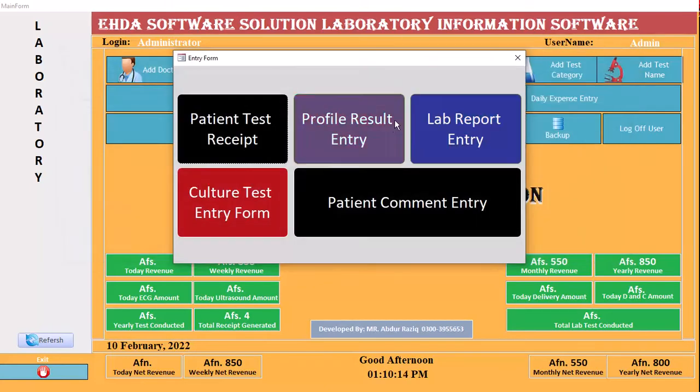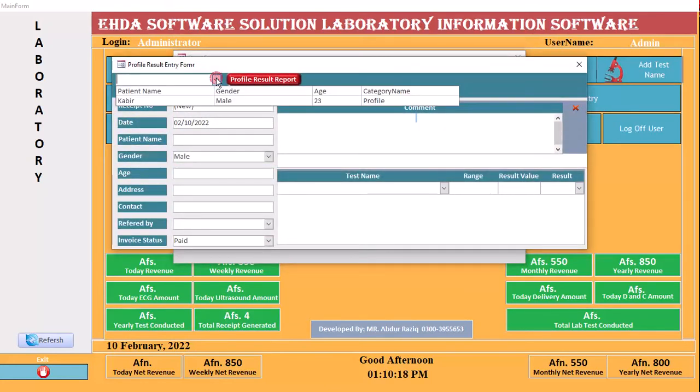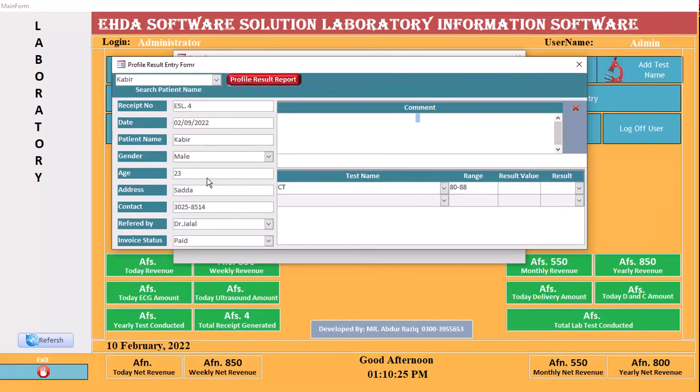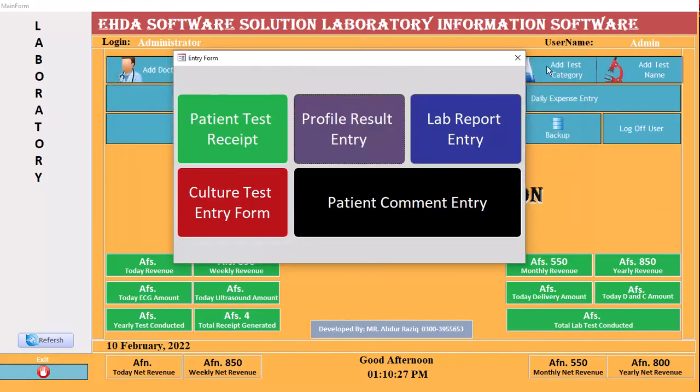Okay, you also said to me that profile test should only show the profile result. If you see here, only Kabir is the only profile. Look at this, category name is profile, other tests are not showing. If I click profile, it is the only profile entry.